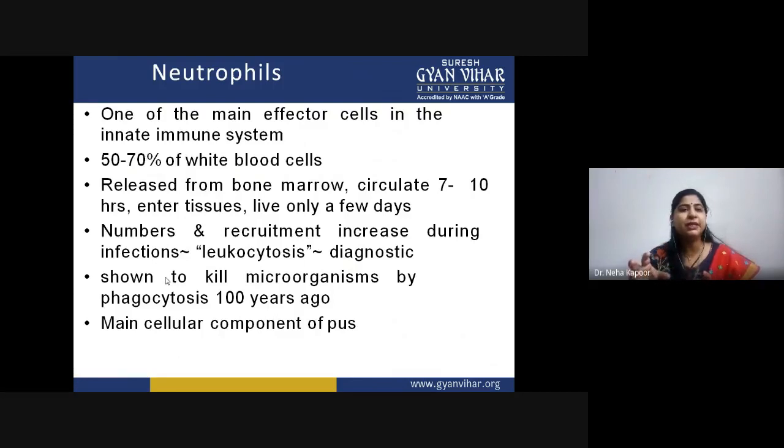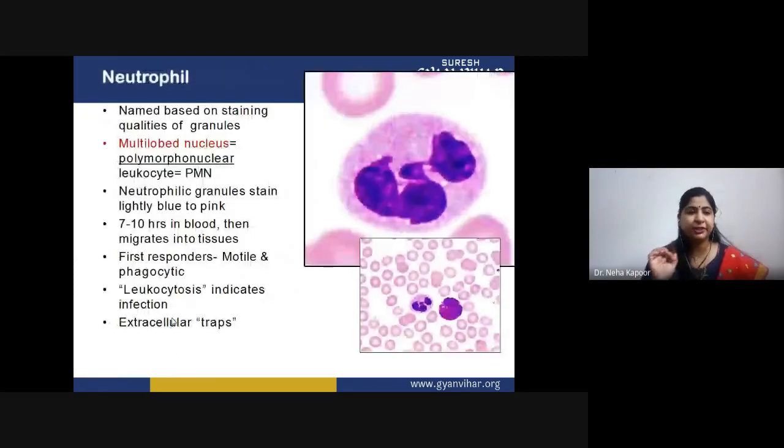is exponentially increasing in case of certain kinds of infection. That process is known as leukocytosis. This is a major diagnostic procedure also. If the neutrophil count is quite high, that means your body is basically responding. However, this is also the main cellular component of pus. Whenever you are having some tissue injury, at that time white colored pus is formed. That pus is basically due to the excessive accumulation of neutrophils at that very site to fight against the particular infectious agent.